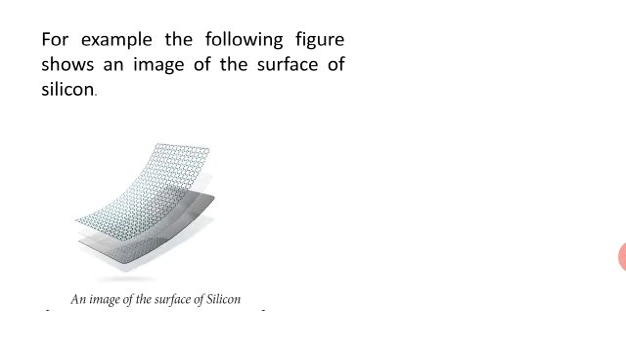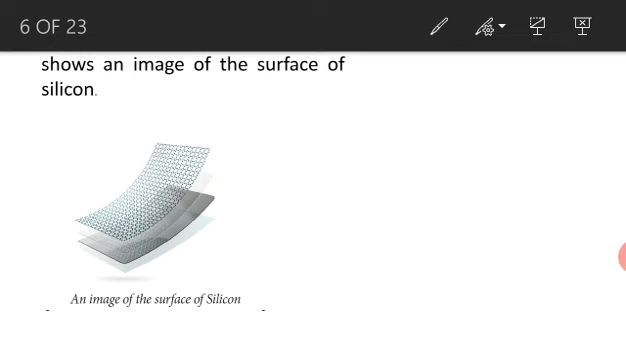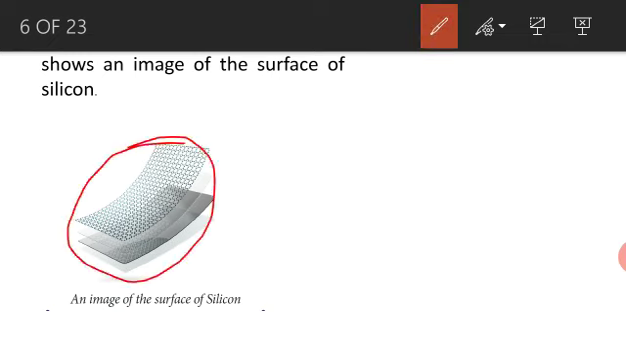Next, for example, the following figure shows an image of the surface of silicon. Even with the best of optical microscopes, we cannot see atoms. However, there are advanced instruments that help us to image the atoms on the surface of a material. This is an example for silicon. You see this part, the tiny particles, each one particle is called what?